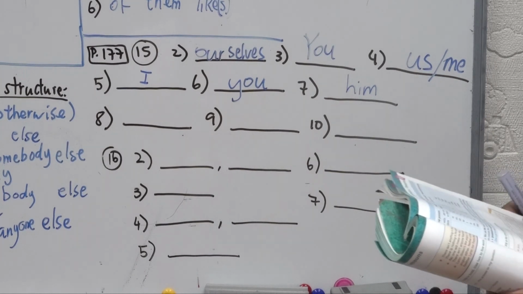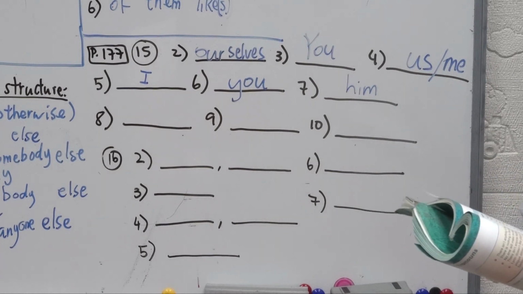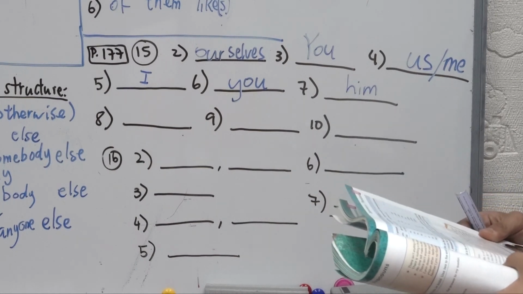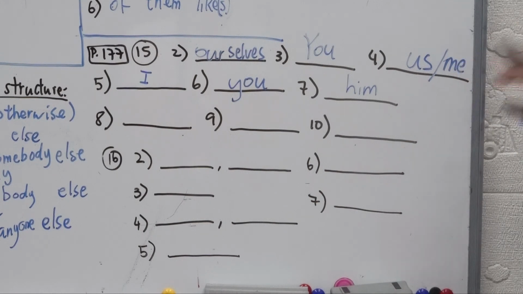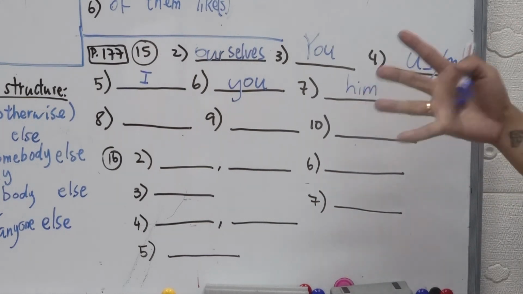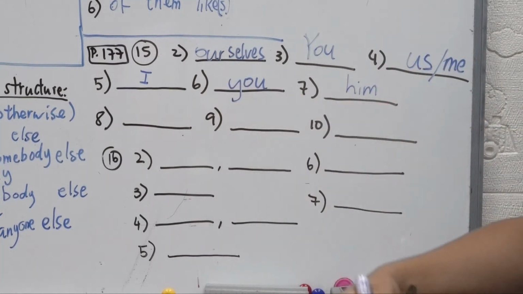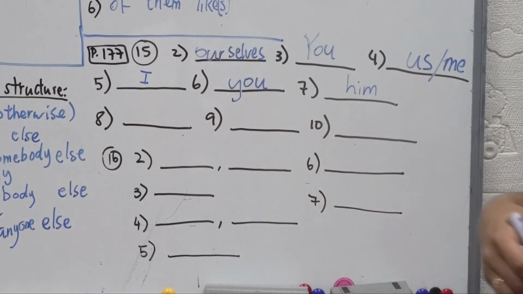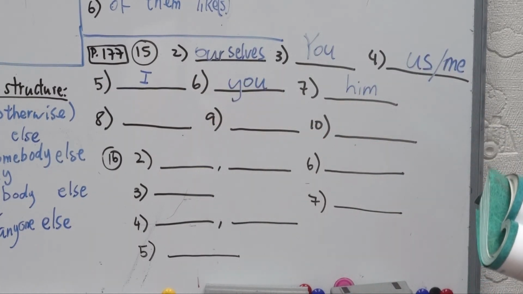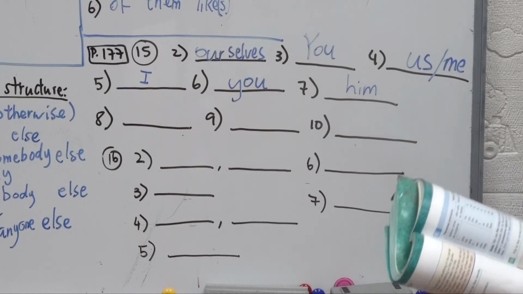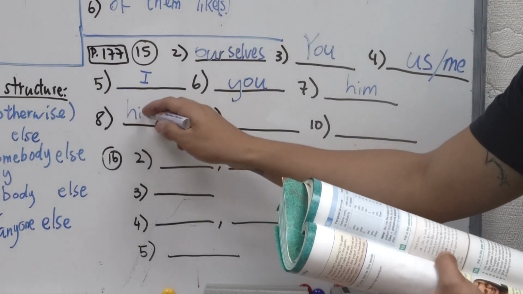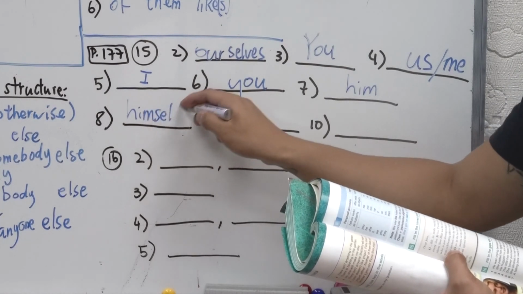He is a young up-and-coming comedian who is just starting to make a name for blank. So we're talking about him, right? Him, and only him. He is making a name for who? For him as well, right? So it's a reflexive. So he's making a name for, what's a reflexive of him? You can check the box on top. Himself, right? Himself. Reflexive.